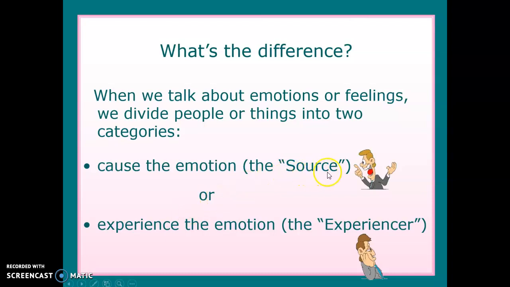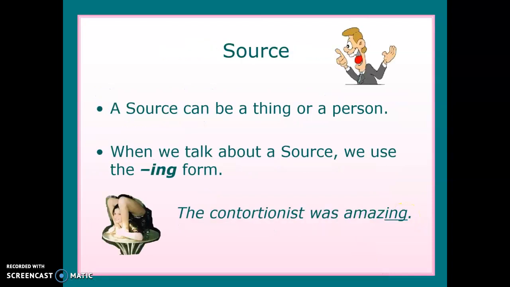Entonces tengo la fuente y luego tengo el que experimenta la emoción. Okay? Now, why am I saying this? Well, because this source, which one more time can be a thing or a person, with the source, we are going to use the ing form. Okay? So, look at the example. The contortionist was amazing.